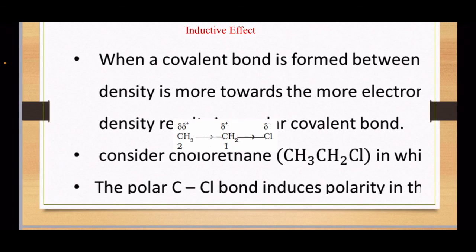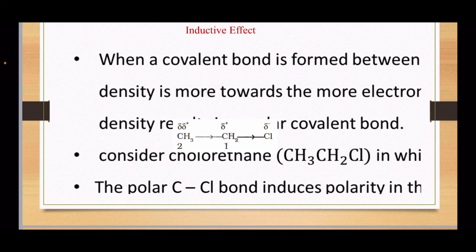Now the inductive effect. When a covalent bond is formed between two different atoms, or you can say two atoms of different electronegativity, then the electron density is more towards the more electronegative atom.